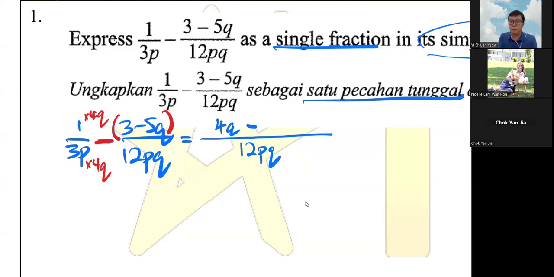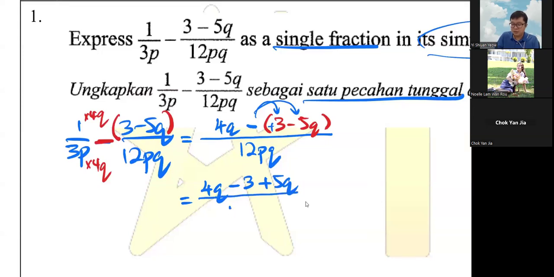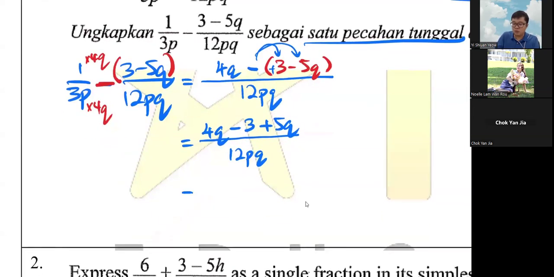So that's why when you want to combine it, remember you are the one that wants to combine it. So that's why you must put back the bracket. So 3 minus 5q here. The bracket must go back because the symbol will change, especially in minus. So 4q minus with negative, positive becomes negative 3, and negative becomes plus 5q, you see? This is the part where students will always forget to do. So now you can combine 4q and plus 5q. Q and Q, 4 plus 5, 9q. Minus 3 divided by 12pq.